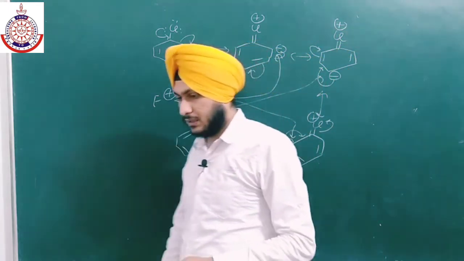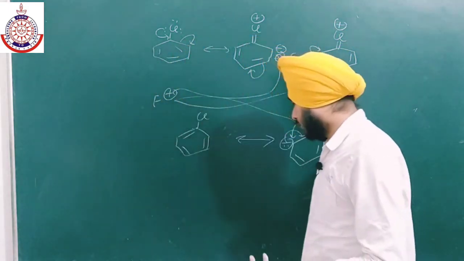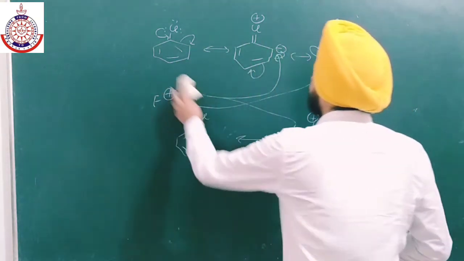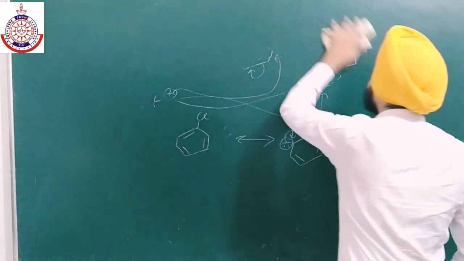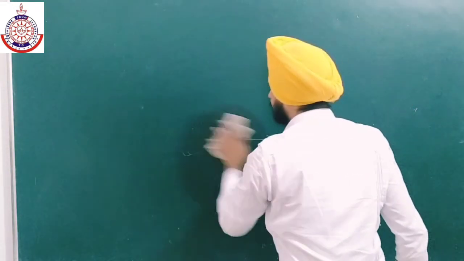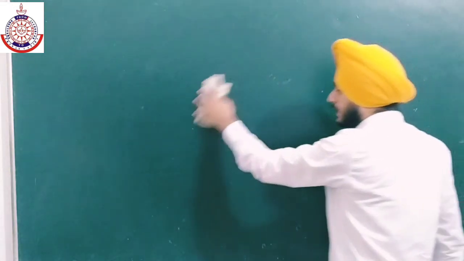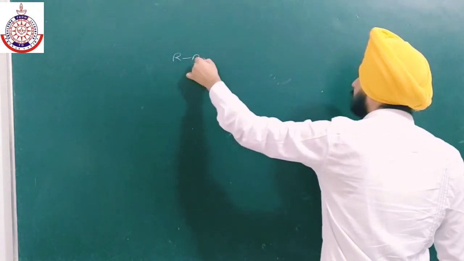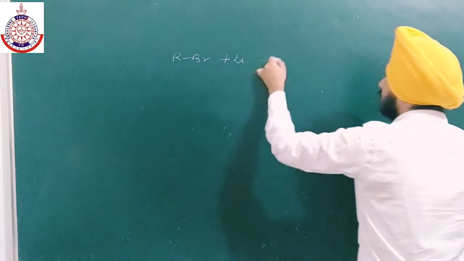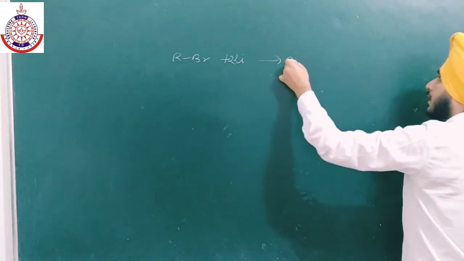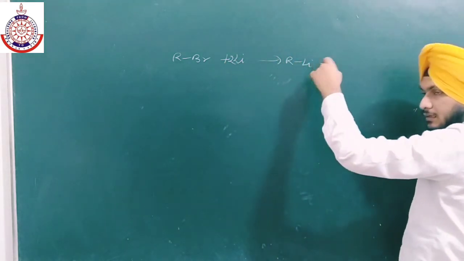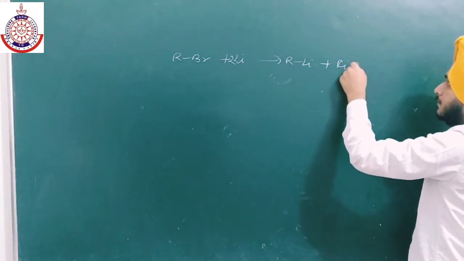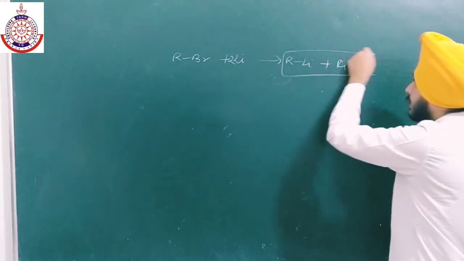Okay, so similarly we have some more miscellaneous reactions, like the reaction with lithium metal. The lithium will replace the bromine, so with 2 lithium we will get the organometallic compound, and LiBr will be the byproduct.